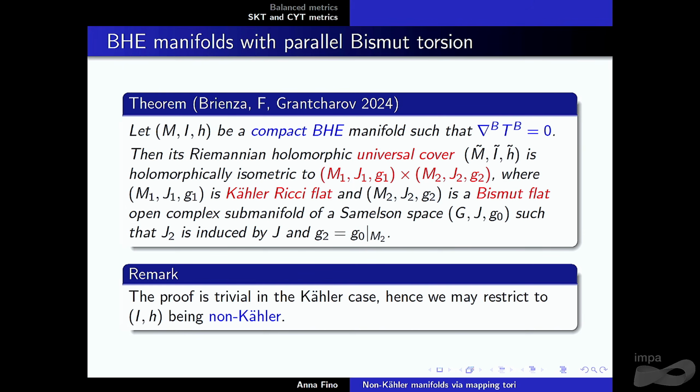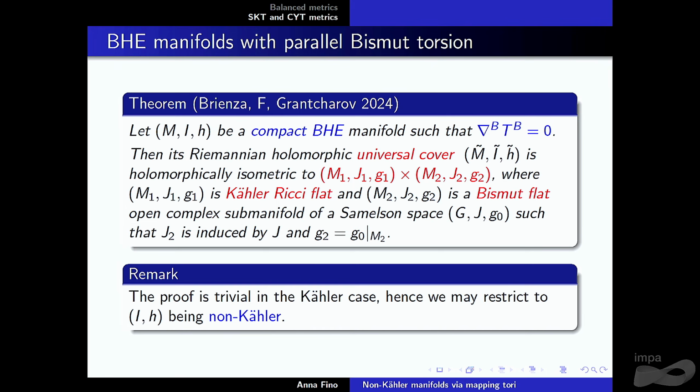Yes. With the construction, we have some example, non-bismuth flat. They are nice, but we'll see at the end that they have a condition that we would like to remove. But anyway, let's start. There is a nice result by Agricola, Ferreira, and Friedrich, where they study the condition in general, not in the Hermitian case, just for a Riemannian manifold, and then you have a metric connection with torsion in the simply connected case, and the torsion is closed and parallel, and you have that result.